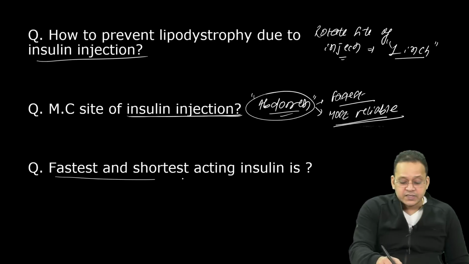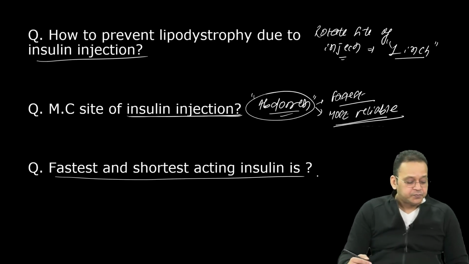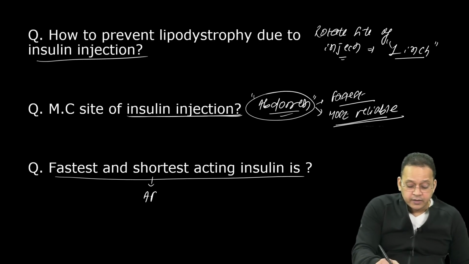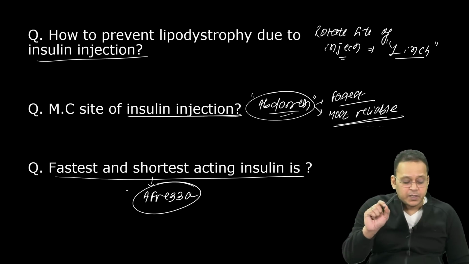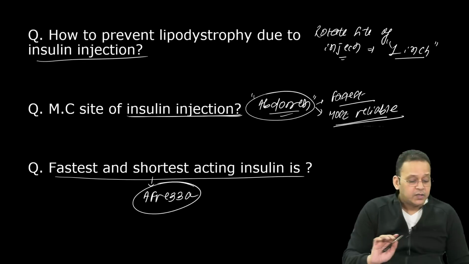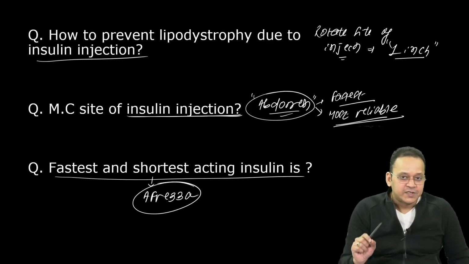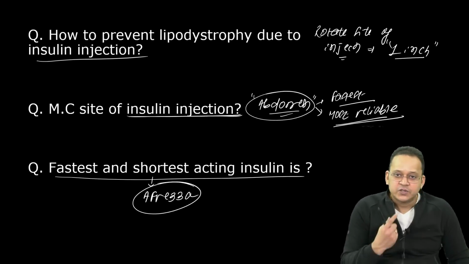ऑलराइट, व्हिच इज द फास्टेस्ट एंड शॉर्टेस्ट एक्टिंग इंसुलिन? नो नो नो, यहां पे आप लोगों ने धोखा खा गए. It is currently the inhalational insulin Afrezza. It is not Lispro, aspart, glulisine. Remember, Afrezza inhalational insulin is not nasal.